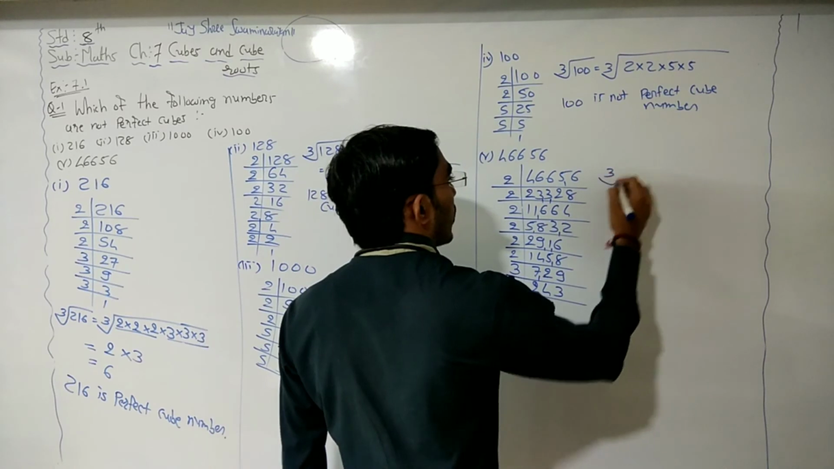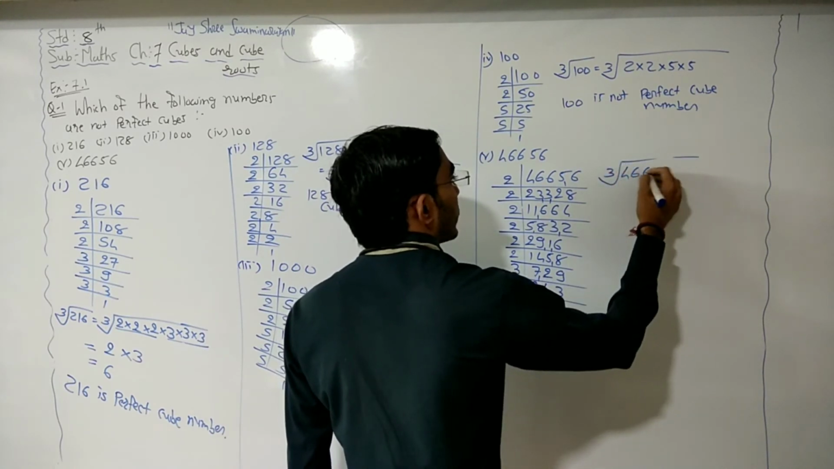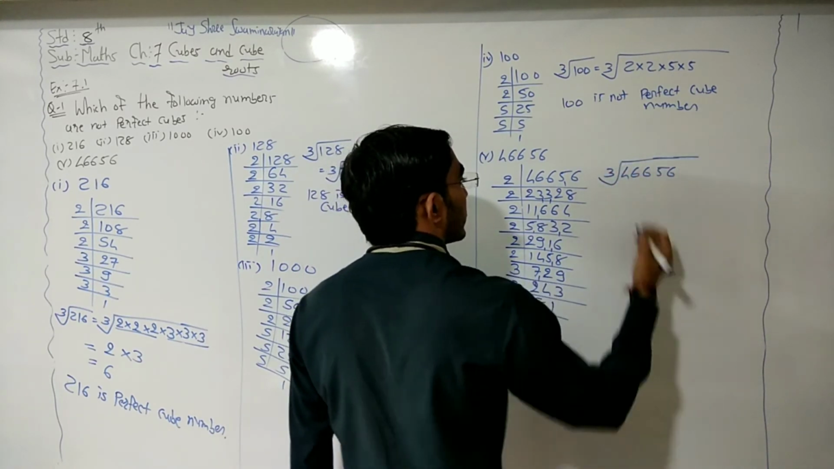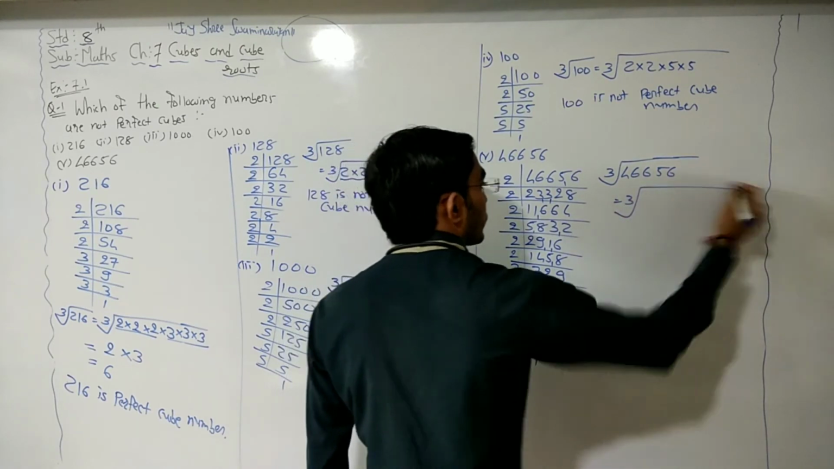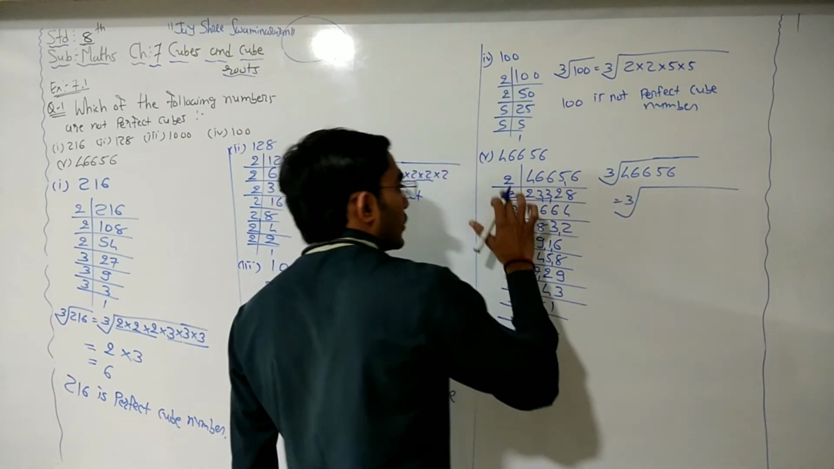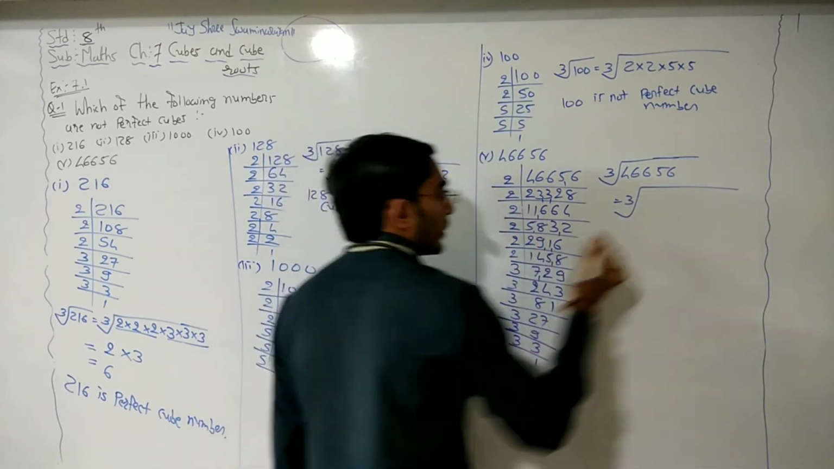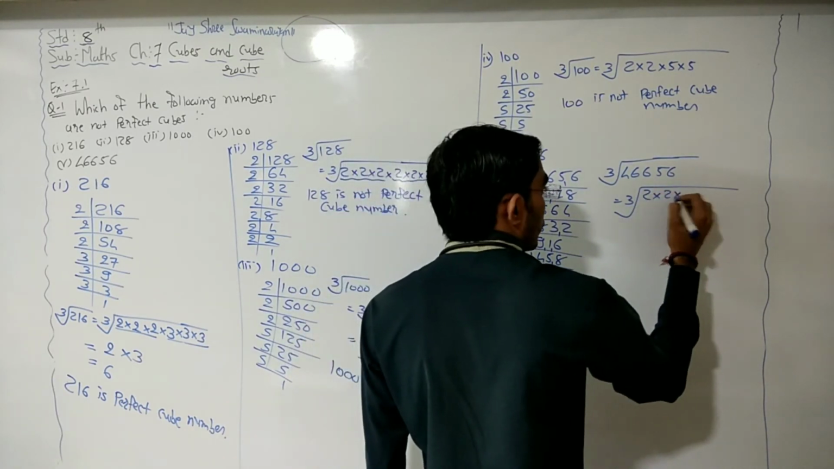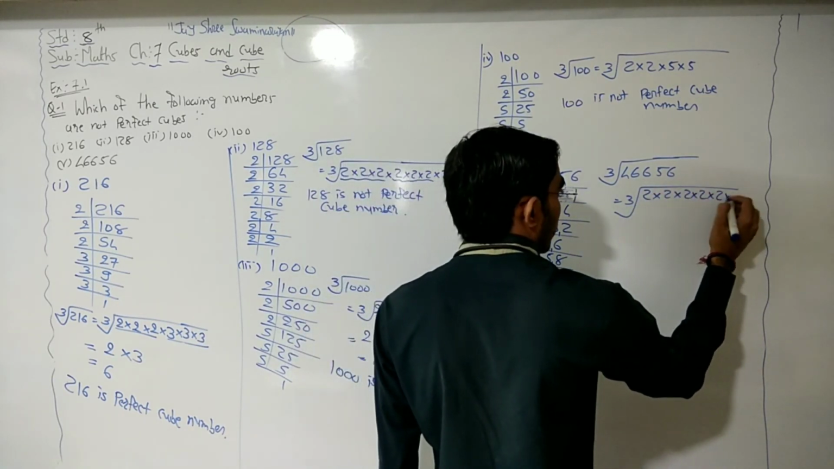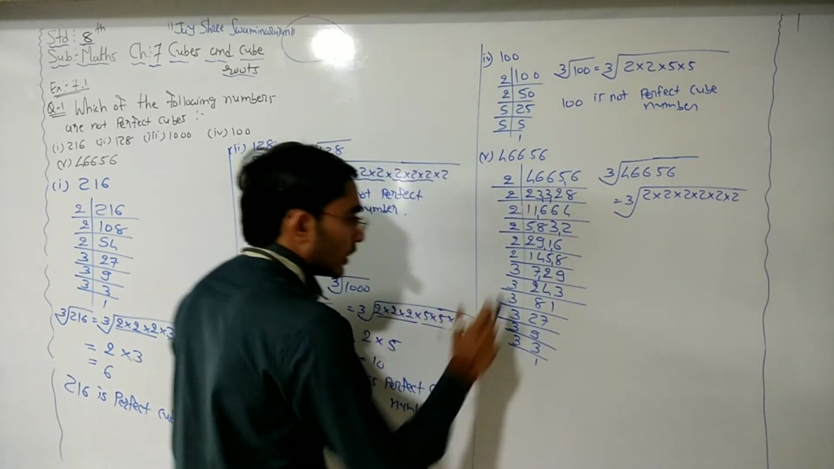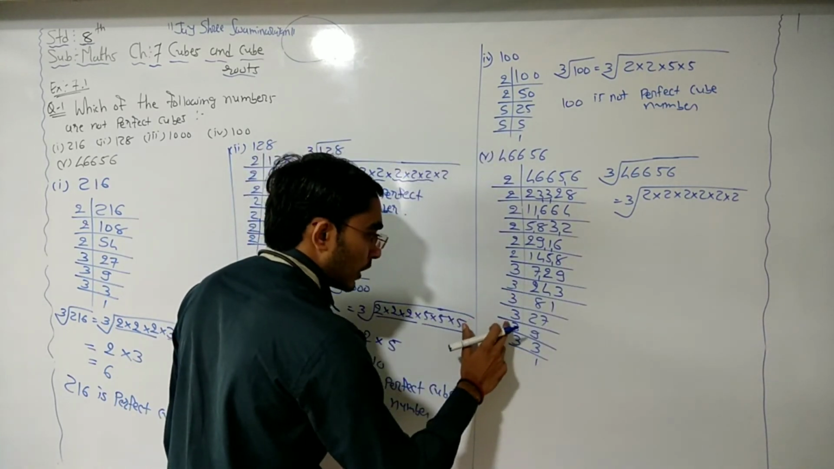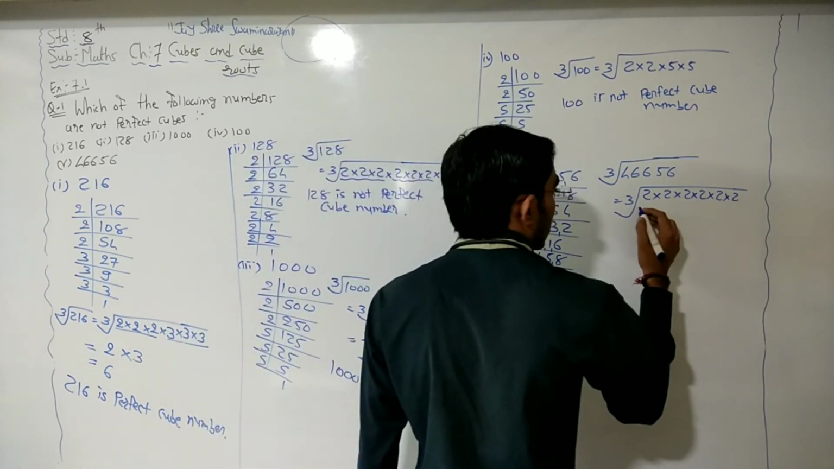So cube root of 46656 is equal to 1 2 3 4 5 6, 6 times 2, 1 2 3 4 5 6, 6 times 2, then 1 2 3 4 5 6, 6 times 3.